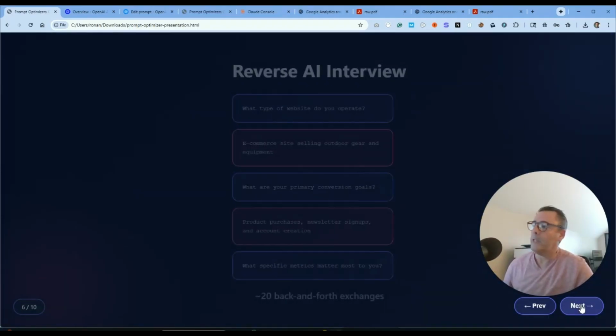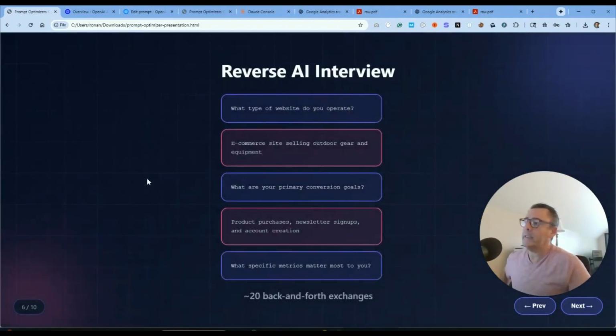And what would output like that look like? So here's a typical back and forth question and answer interchange between you and an LLM. So what type of website do you operate is the question from the LLM. Your answer is an e-commerce site selling outdoor gear and equipment. What are your primary conversion goals? Product purchases, newsletter signups, and account creation, and so on and so forth. And you'll probably have about 20 back and forth exchanges.